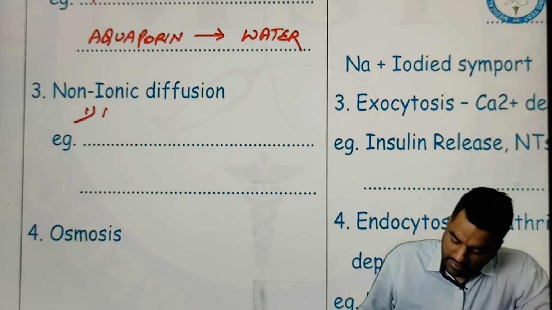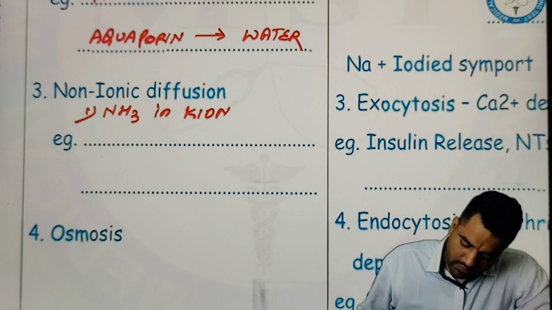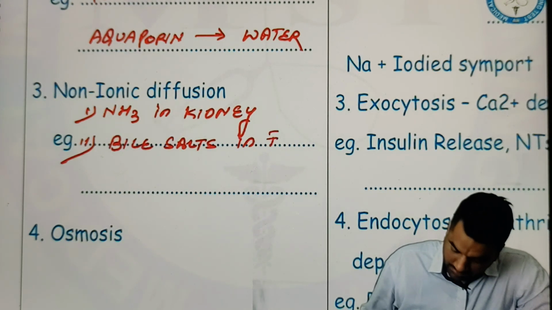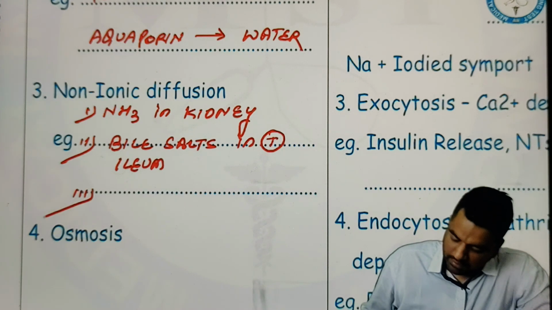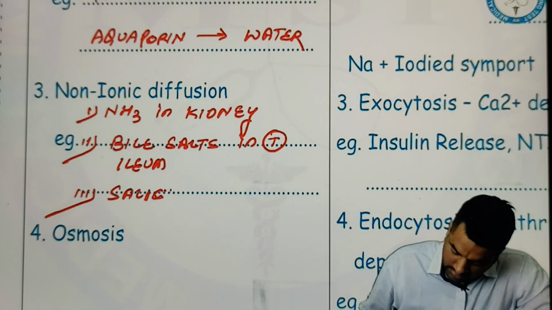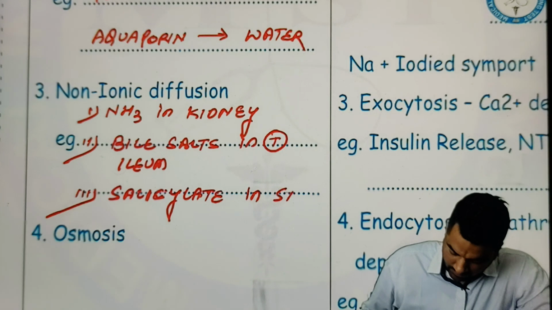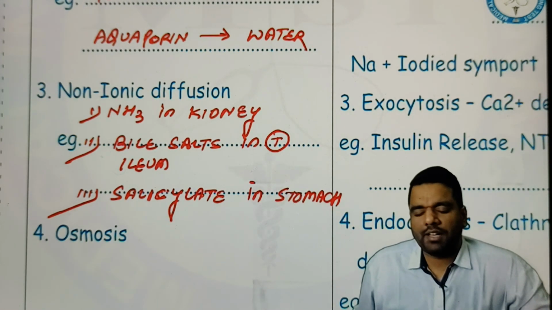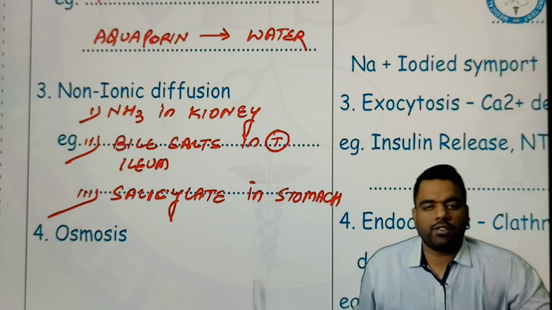Number one, that is ammonia in kidney. Then bile salts in terminal ileum. And number three is salicylate in stomach. Salicylate is present in paracetamol or aspirin. So basically this aspirin absorption happens in the stomach. This is the salicylate in stomach.